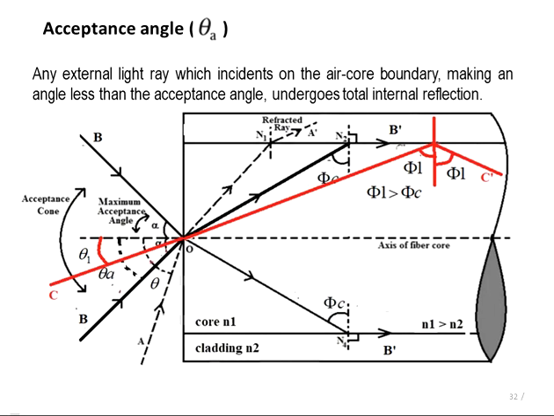Now it is possible to obtain the relationship between the acceptance angle theta A and the refractive indices of the three media, that is air, core and cladding. So this leads to the definition of the more generally used term, the numerical aperture of the fiber.